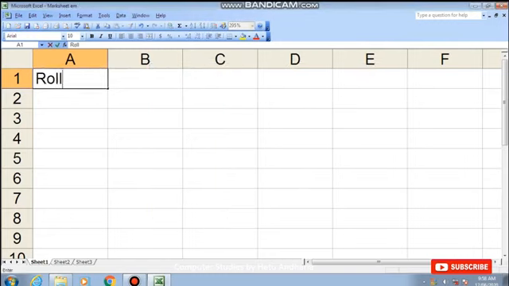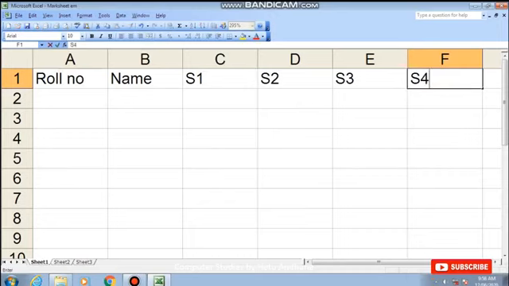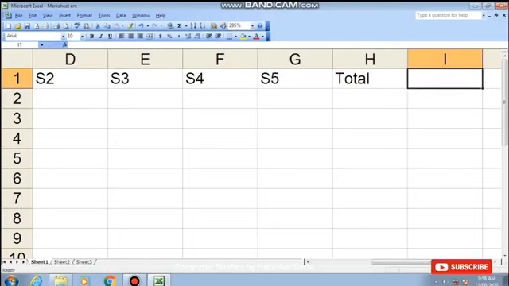Roll number, names. I have to type here the marks of 5 subjects. So I don't waste time in typing the subject names. Straight away I type subject 1, that is S1, S2, S3, S4 and S5. Now here I would like to get the total. Here percentage.